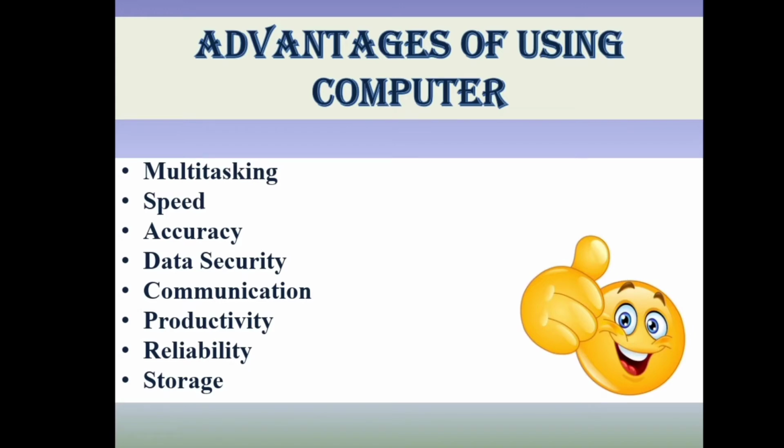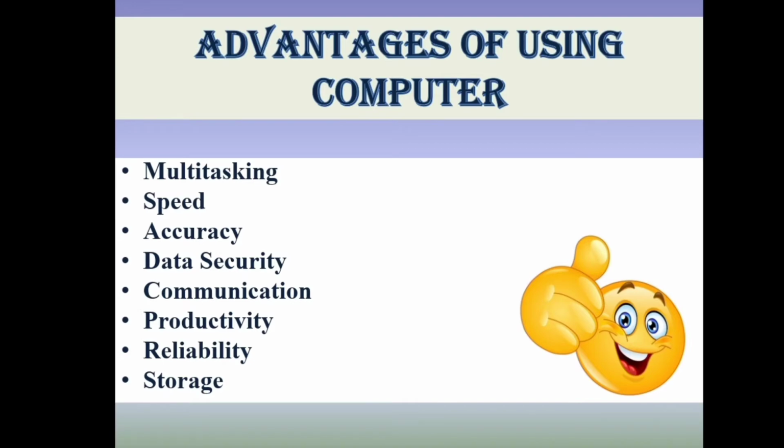Obviously, we all know computer provides us speed. Here also I'll give you the same example of calculation. If you want to calculate something, if you do it manually, like if you do it on copy, you will take 1 to 2 minutes. While on the other hand, if you do it in a computer, it will give you answers within seconds, right? Another example of it, sending emails, right? You just type your email here and send it to the other person and it sends within seconds. Yes or no? Thus, we can say computer provides speed.